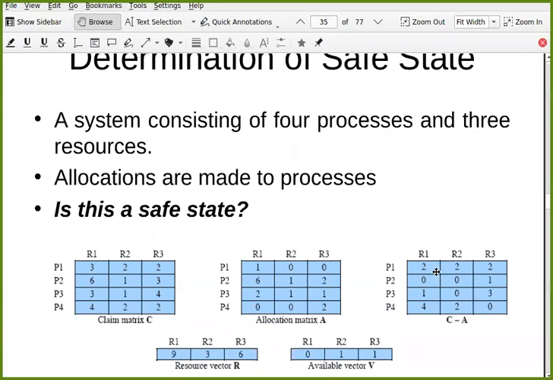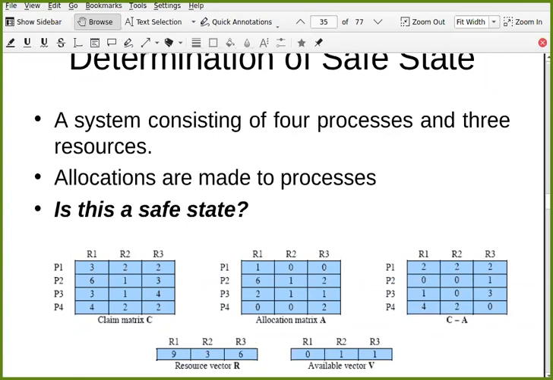What is still left? What is the need of each process? It already has this requirement. This is already allocated. So what is still left to be allocated? What does it still require? So P1 requires 3, it is allocated 1. So it still requires 2 units of R1. P1 requires 2 units of R2, it is allocated 0. So it still requires R2: 2 minus 0, 2. And the same way for P2, P3 and P4. So this is C minus A, still required, or the need matrix.